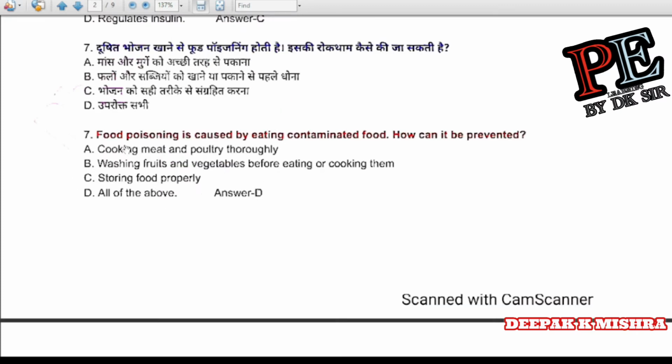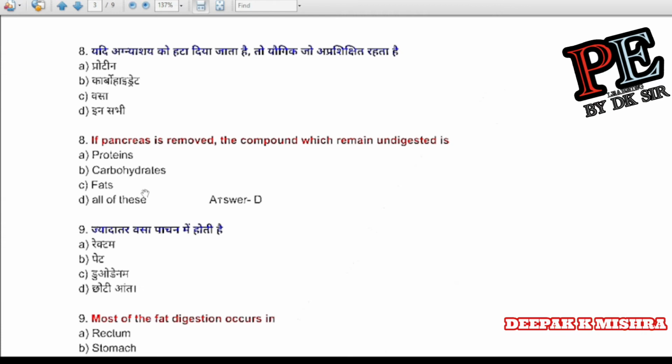Question number 7. Food poisoning is caused by eating contaminated food. How can it be prevented? Cooking meat and poultry thoroughly, washing fruit and vegetables before eating or cooking them, storing food properly, all of the above. Correct answer is D. All of the above.